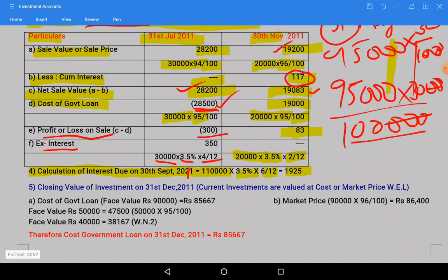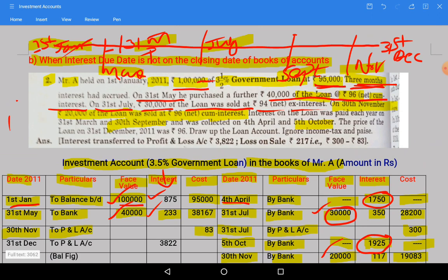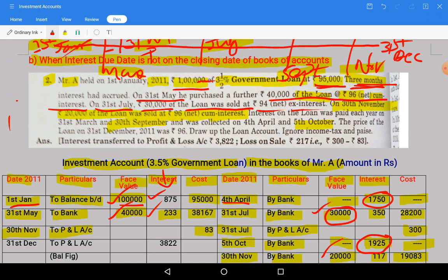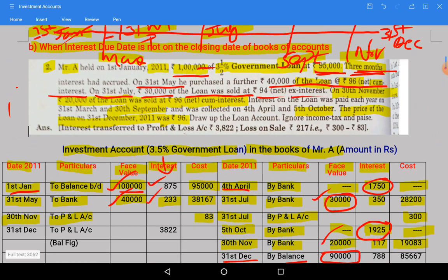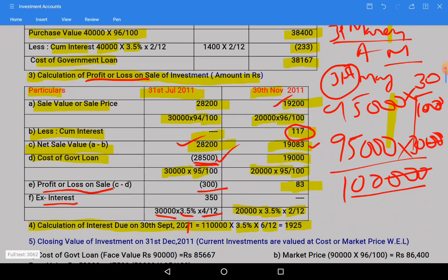It is given in the question that the price of loan on 31st December 2011 was rupees 96. For 100 rupees it is 96. So that is what we are going to see.